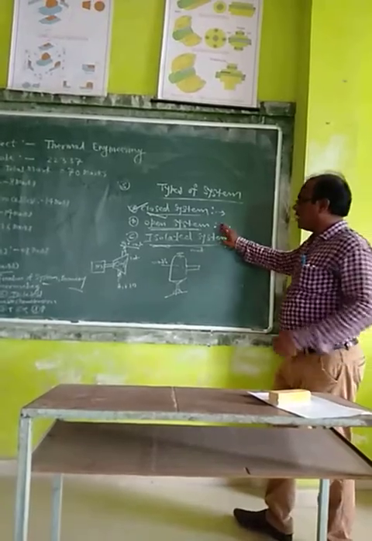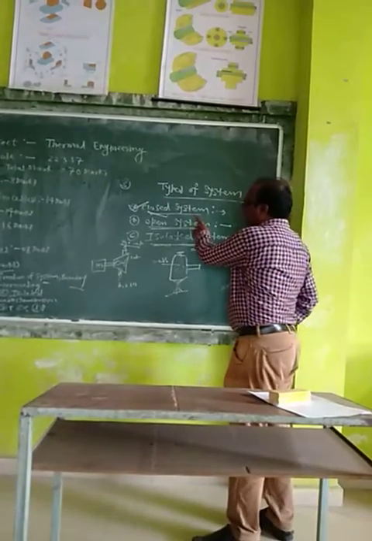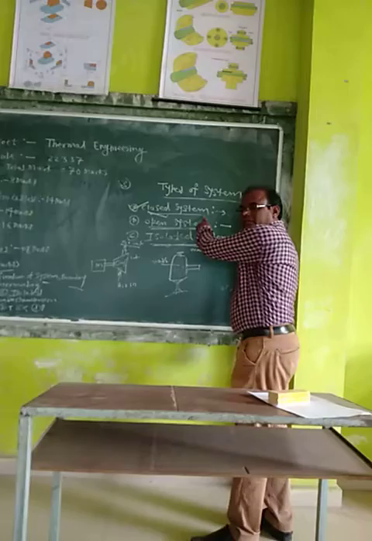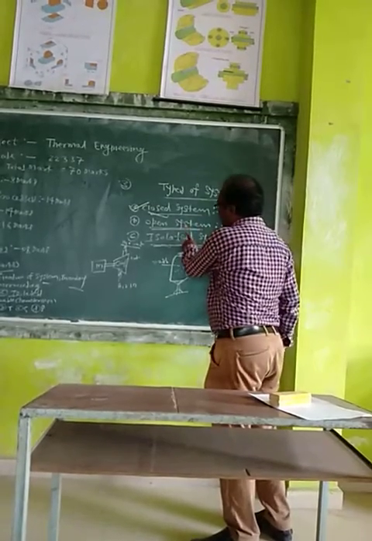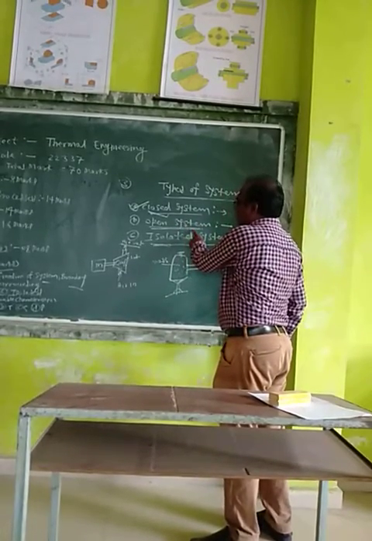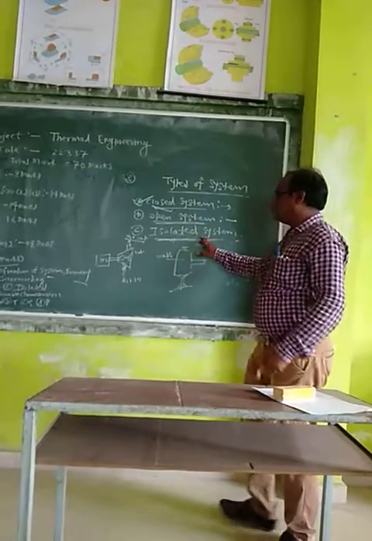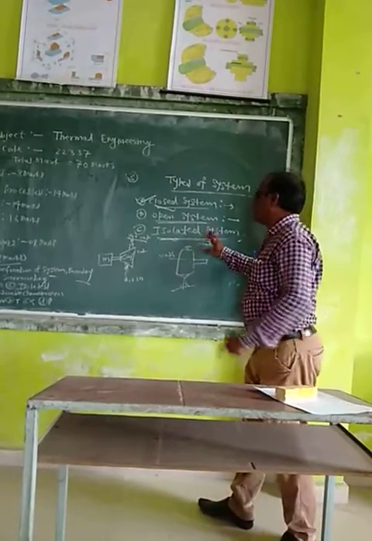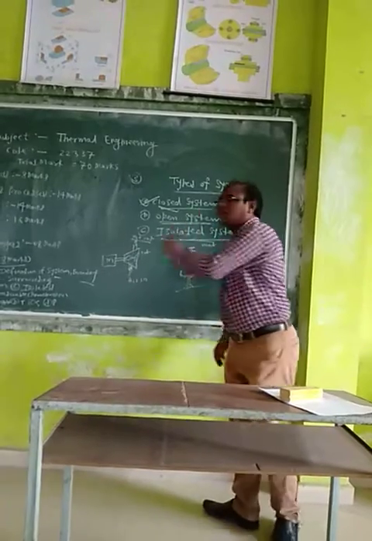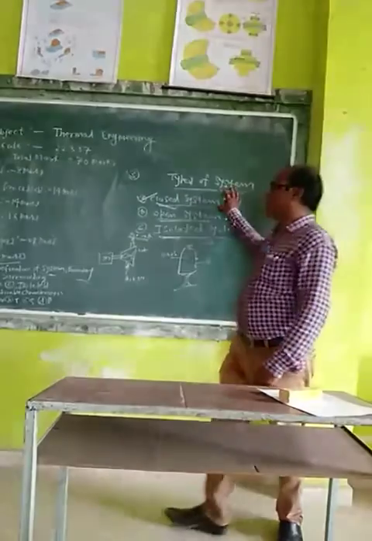Earlier I revised that in a closed system, mass remains fixed, while heat and energy cross the boundary of the system. In an open system, mass crosses the boundary of the system. And where neither mass nor energy crosses the boundary of the system, it is called the isolated system. This is about the types of the system.